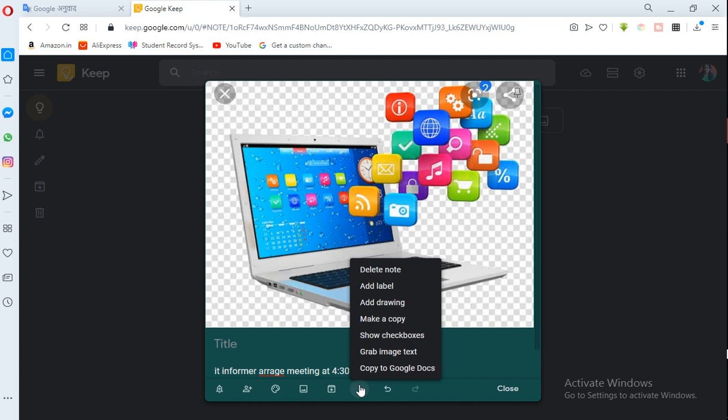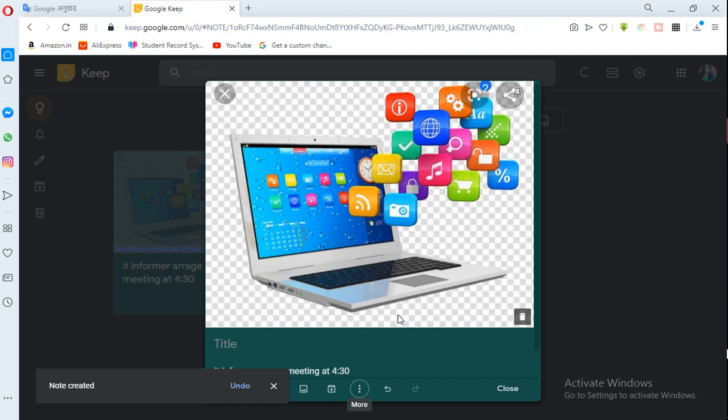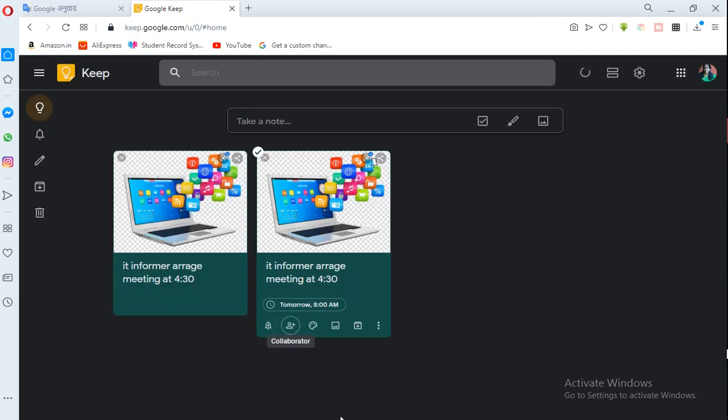Okay. Then add label, add drawing, make a copy, show checkbox, grab image text, note created, close. Okay. IT informer arrange meeting at 4:30.